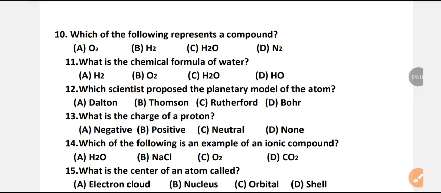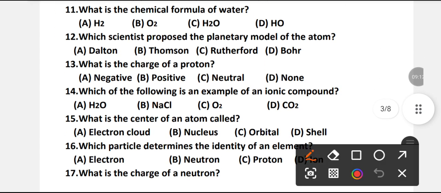Right option is D. Bohr. Mr. Niels Henrik David Bohr belongs to Denmark, and he proposed the planetary model of atom.